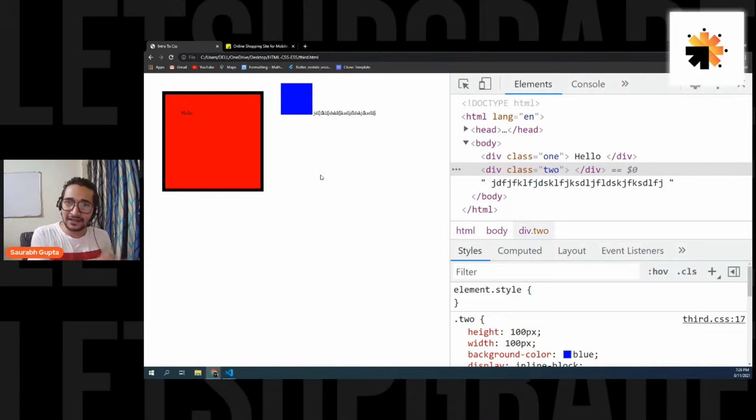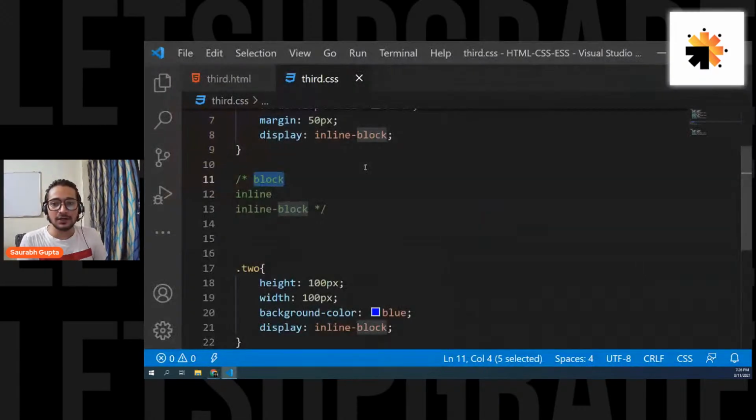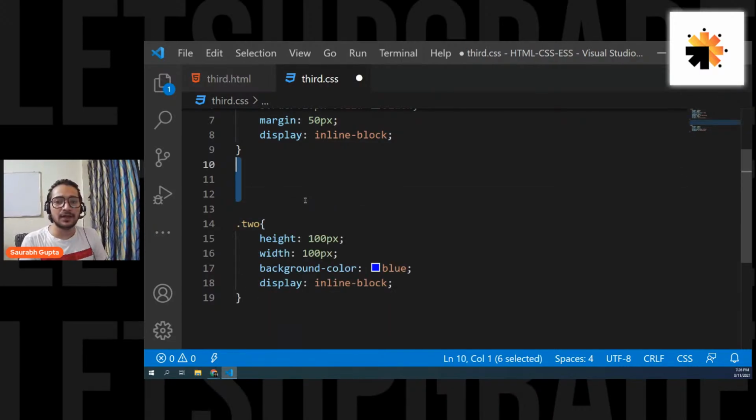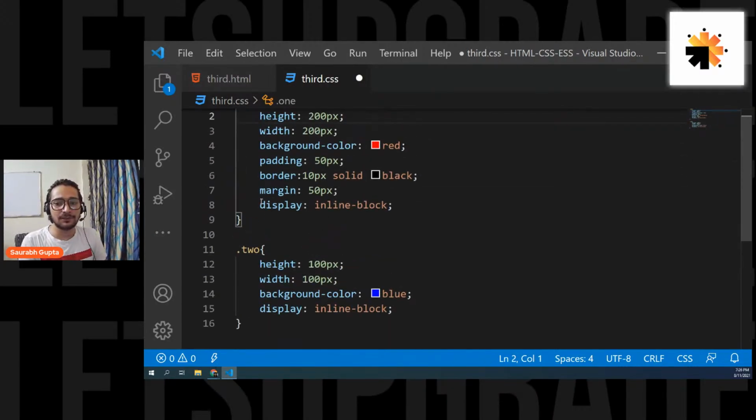So I want height and width, and I also want them to go horizontal. So there is a hybrid type called inline block, which can have height and width, but also can go horizontal. It has features of both inline and block together. So I hope we are clear now. To both the elements, I simply gave inline block. Here we go. See, inline block, inline block.